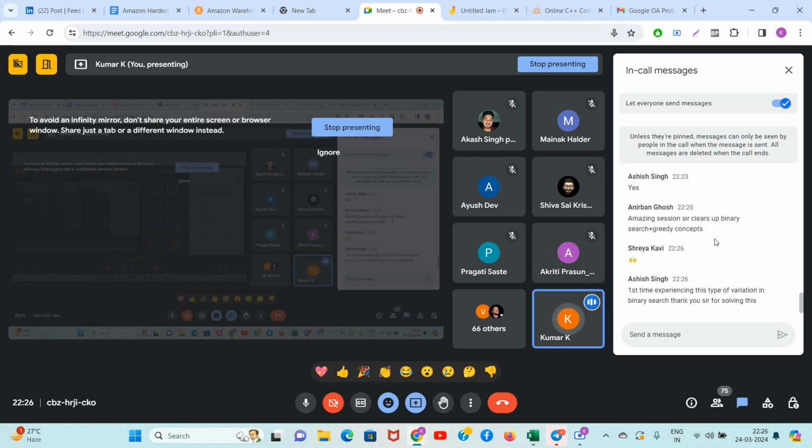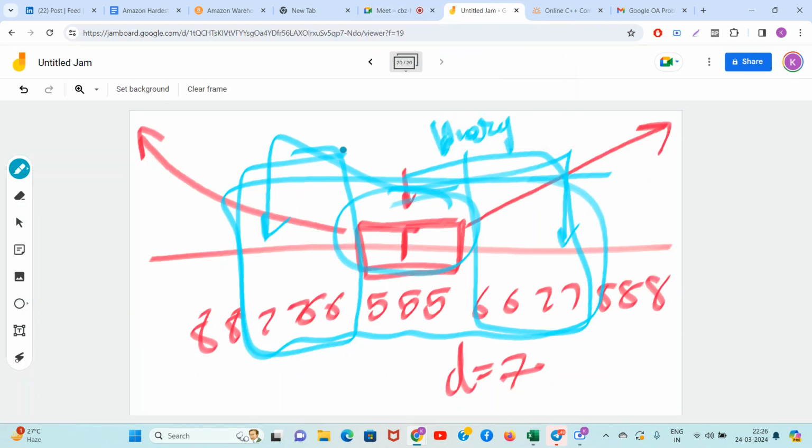Okay, yes, it clears up many things. Okay, first time experiencing this type of variation. Thank you for solving this. Yes, love you Ashish. I do new things every day. As a mentor and teacher, it is a very big risk to explain such a difficult problem, but I like taking risk.